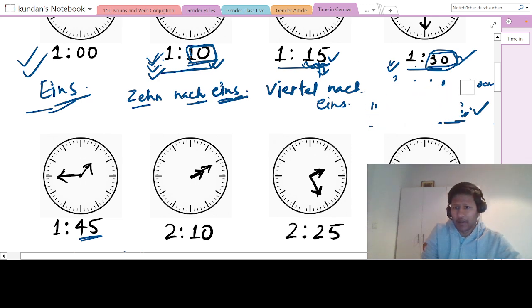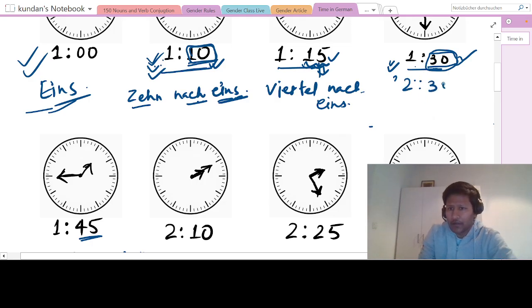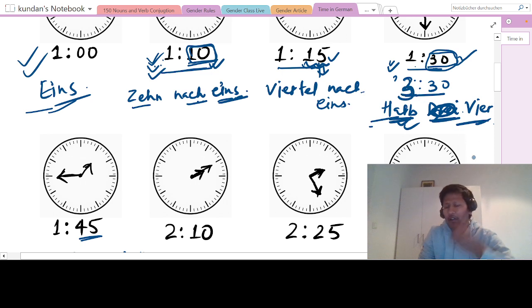Let me write another example, and then we will solve the remaining, which is very easy. So if it is 2:30, we say this is 30 minutes before 3 o'clock. So halb drei. 30 minutes before 3 o'clock. If it was 3:30, then we will say what? Halb vier. So 30 minutes before 4 o'clock. So always see in German, it is always before, okay? Not 30 minutes after 1, not like that, okay?